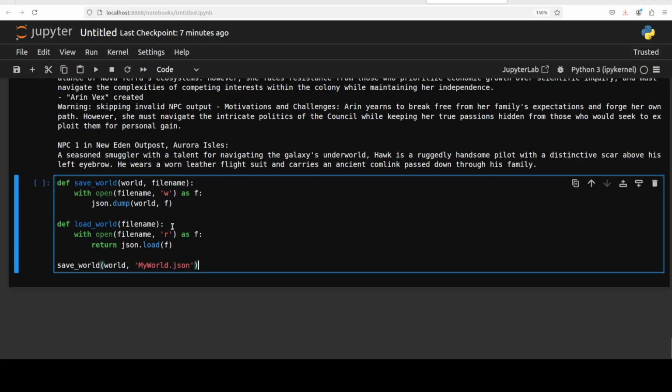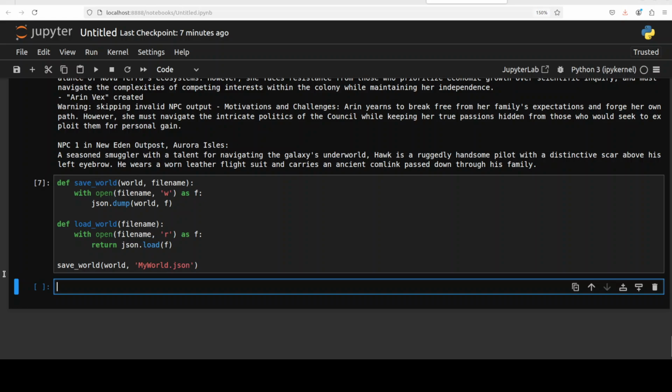Sorry. Okay, so you see, this is saving the world. This is just a text file where it is dumping that JSON, and if you want to load it back, it is just reading it back in write or read mode, and then we are saving it here. So let me run it. It is going to save it in my game directory which I created earlier.